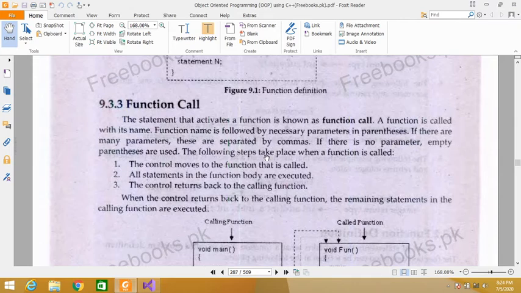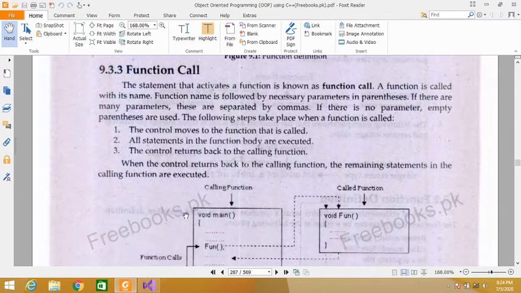The following steps take place when a function is called. The control moves to the function that is called. All statements in the function body are executed. The control is turned back to the calling function. When the control returns back to calling function, the remaining statements in the calling function are executed.